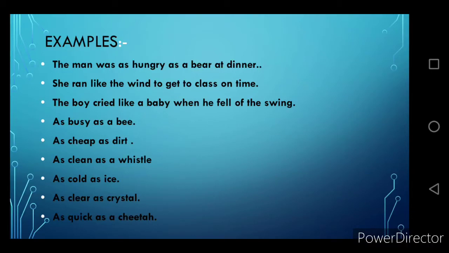So when you see the words like and as and such other words which help you to understand the comparison, you can say that the literary device used in the text is simile. Okay? As busy as a bee. As clean as a whistle. As cold as ice. As cheap as dirt. As clear as crystal. As quick as a cheetah.